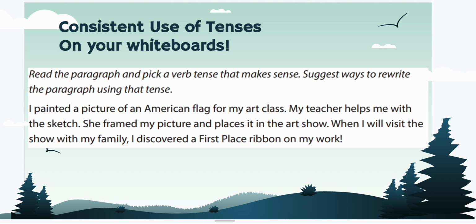When I will visit the show with my family, I discovered a first place ribbon on my work. So this paragraph is inconsistent on the verb tenses. So think about, do you want to write this in the past, the present, or the future? And then you'll change all the verbs so that it makes sense according to that tense.